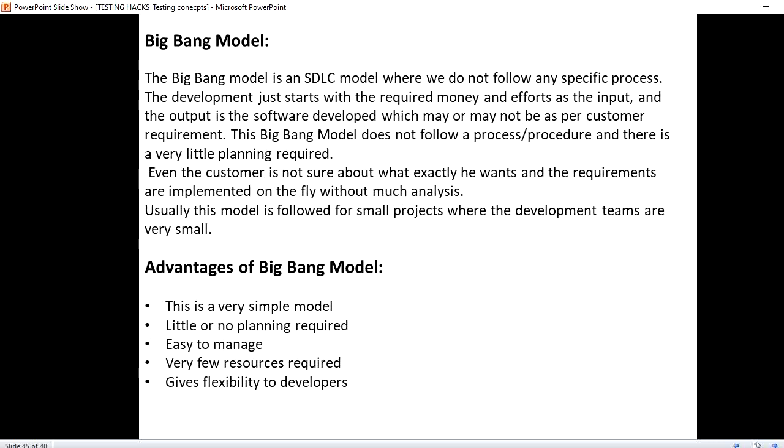Suppose you are in a learning stage. In that phase, you will not be concentrating on any models. Rather, you will just concentrate on what needs to be developed. That is how the Big Bang model is. It is not followed by many MNC companies, since ideally they will follow some rules and some SDLC models. But if you randomly want to develop something, you need not follow any process, so the Big Bang model is the best suitable model. That is what it is called.